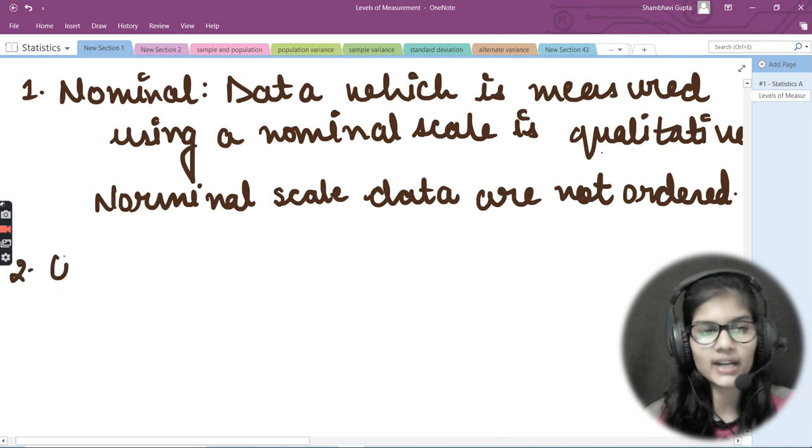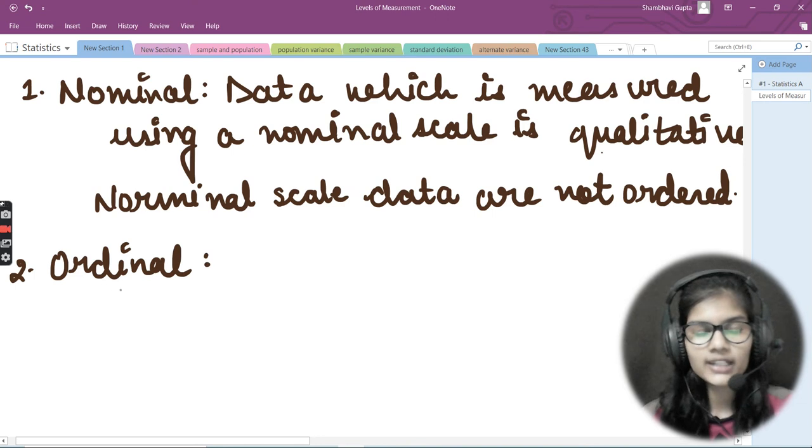Move towards the second part, and that is my ordinal level data. So it's almost similar. This ordinal one is almost similar to the nominal one. There is a small difference between both of them.